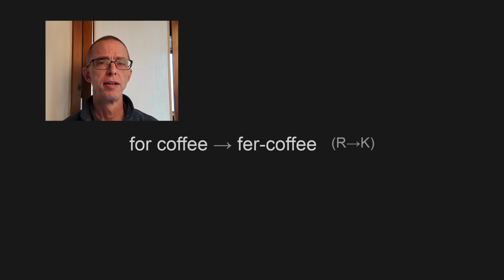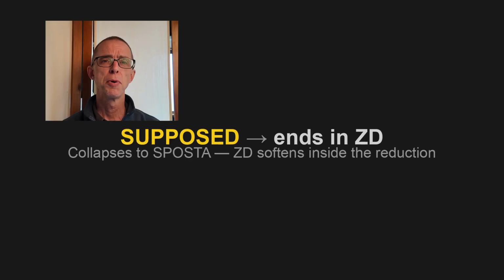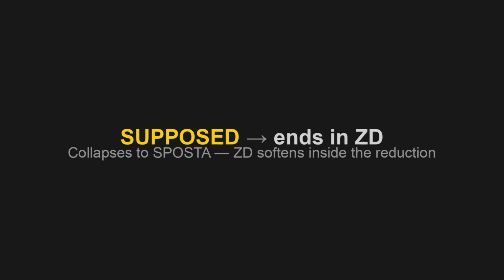For coffee. The R connects to the K. The whole phrase: He's supposed to meet him for coffee tomorrow. For coffee. "Supposed" ends in ZD and it collapses to "supposta." Those consonants soften, but stay tight. St. Supposed. Supposed to.